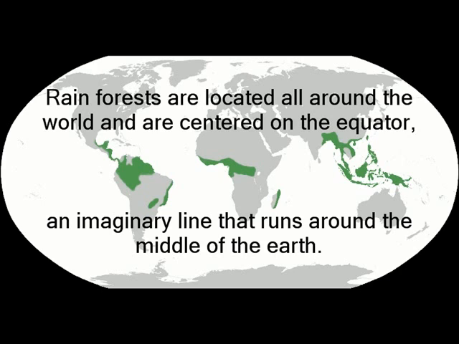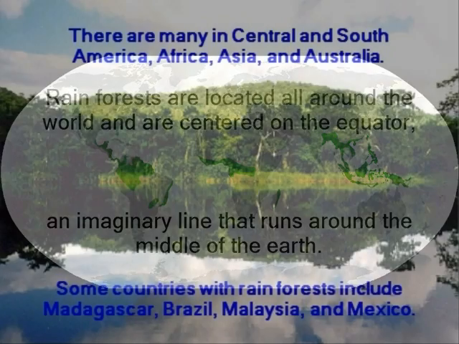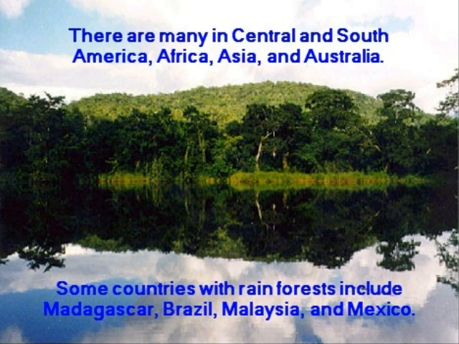Rainforests are located all around the world and are centered on the equator, an imaginary line that runs around the middle of the earth. There are many in Central and South America, Africa, Asia, and Australia. Some countries with rainforests include Madagascar, Brazil, Malaysia, and Mexico.